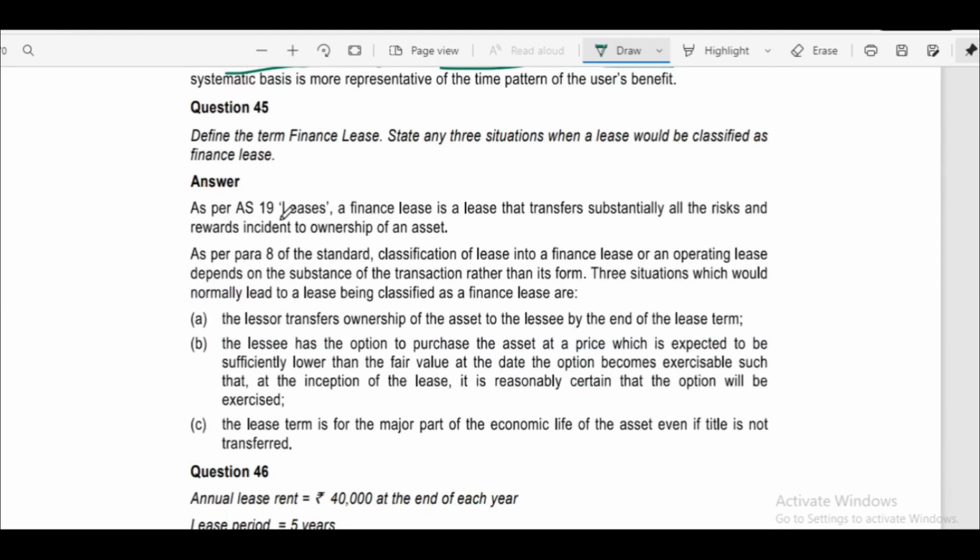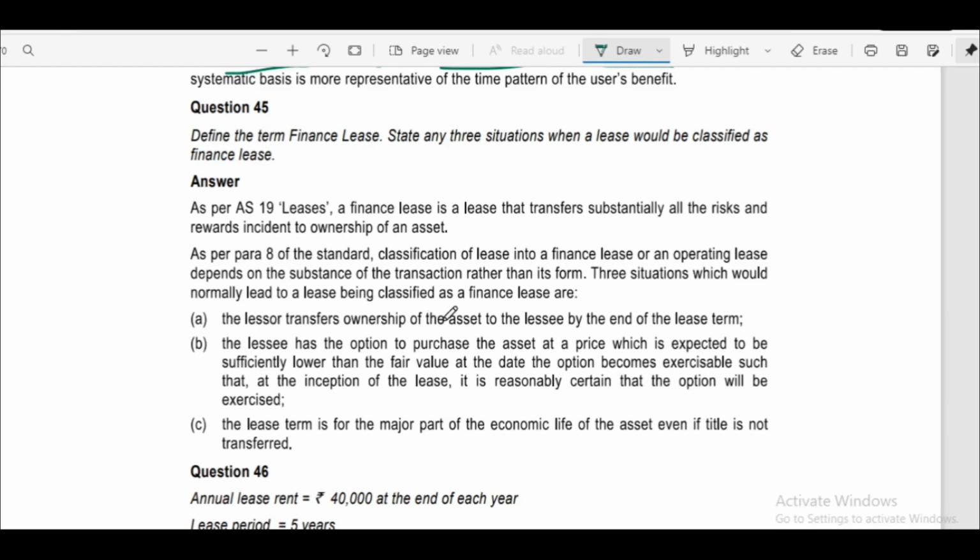Question number 45. Define the term finance lease. State any 3 situations when a lease would be classified as finance lease. Again, same question. As per AS 19 Leases, a finance lease is a lease that transfers substantially all the risks and rewards incident to ownership of an asset. As per para 8, these are the 3 conditions.